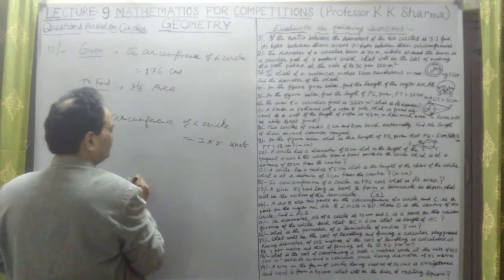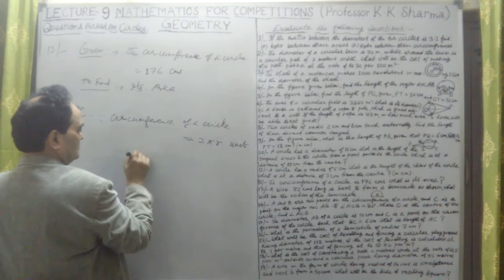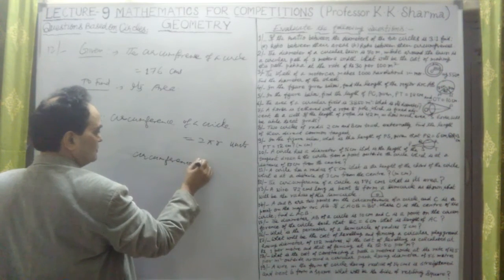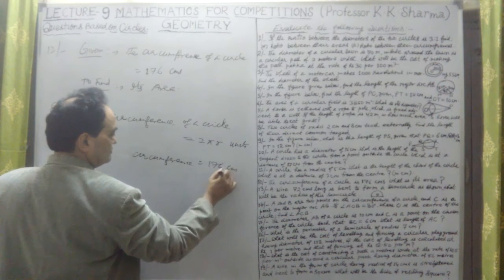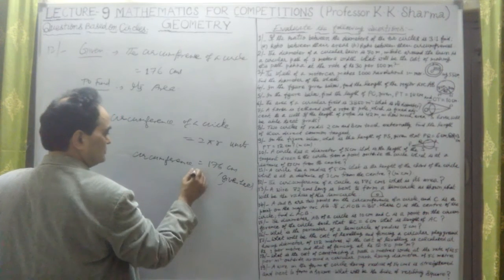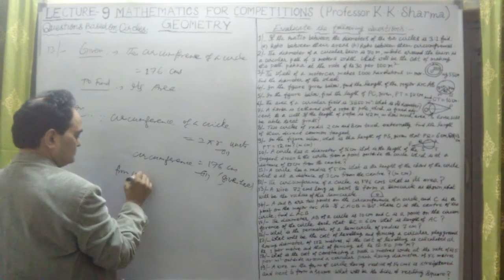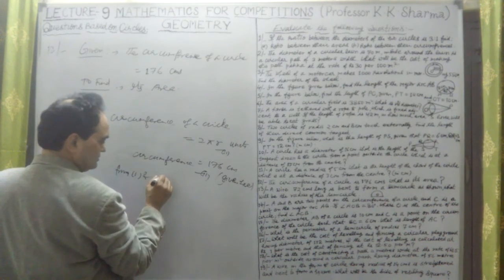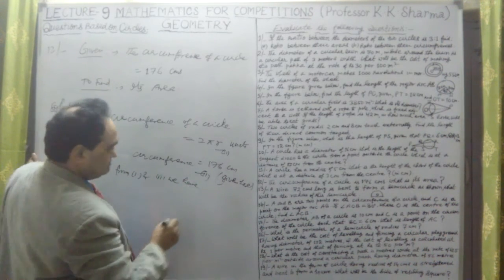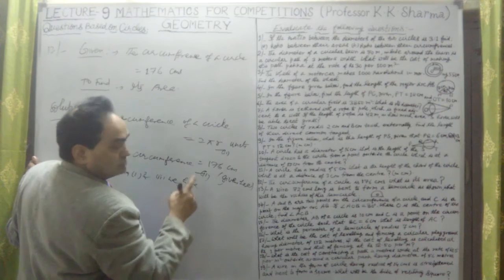But the circumference is equal to 176 centimeter, given here. This second equation and the first equation together give us 2 pi r is equal to 176.